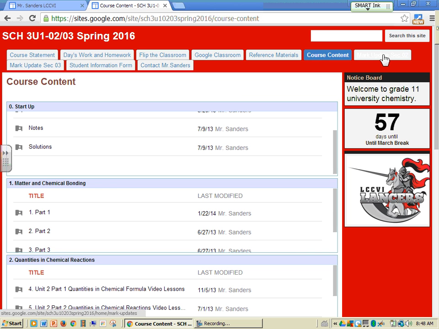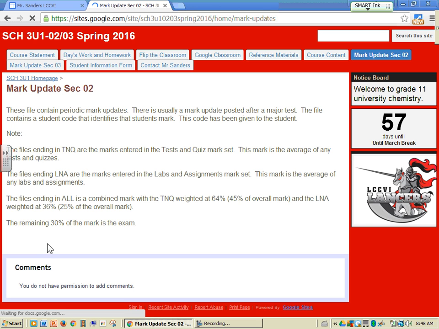Another very important page is the mark update page, and you can see I've got two of them, section 2 and section 3, because I have two classes, and I will be uploading marks that will appear down here. They will come in 3 files. One will be on tests and quizzes. The other will be on the labs and assignments. And the third will be an all document, which contains a combination of the tests and quizzes and labs and assignments, which is what your overall mark for the class will be at that point in time.